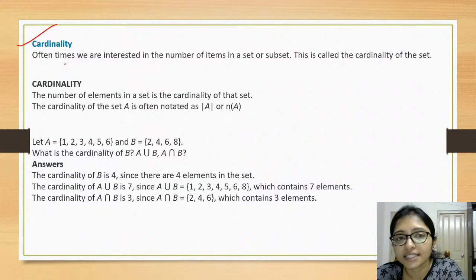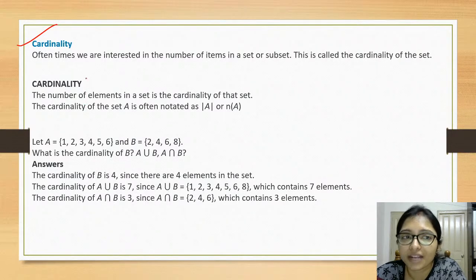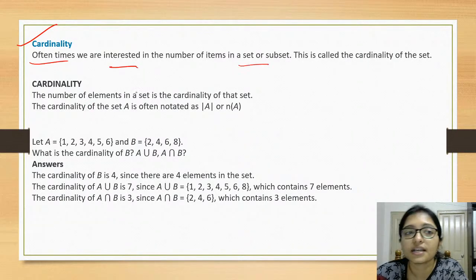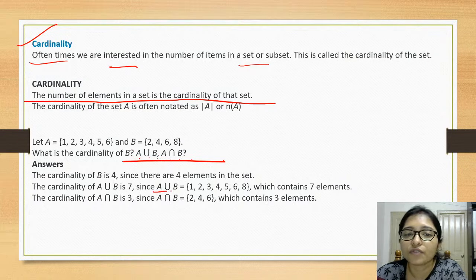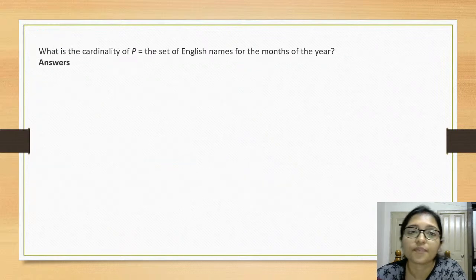So now what is cardinality? Cardinality is the number of elements in the set. Sometimes they ask questions from cardinality. Cardinality means number of elements in the set. So what will be the cardinality of A union B or A intersection B? The cardinality of A union B is, how many numbers are there? That will be 7, and intersection is this, right?